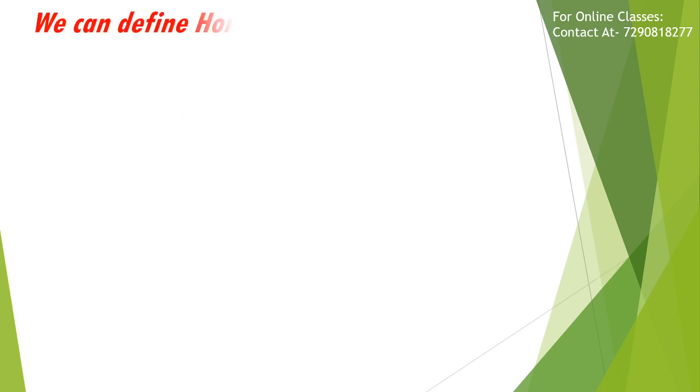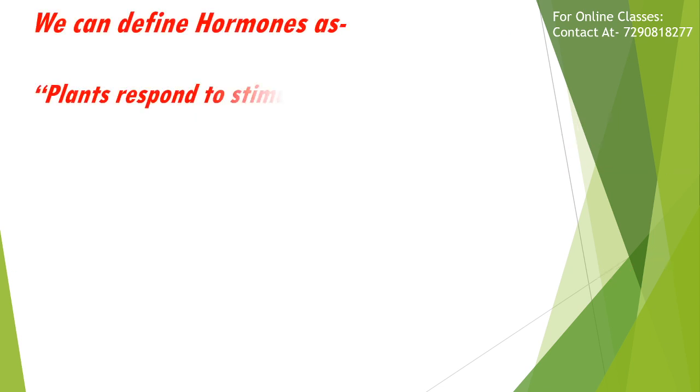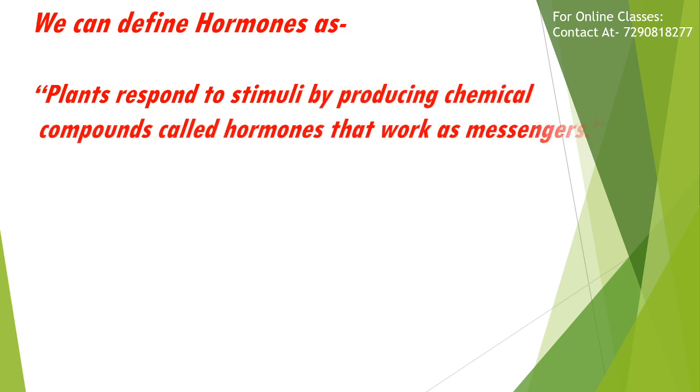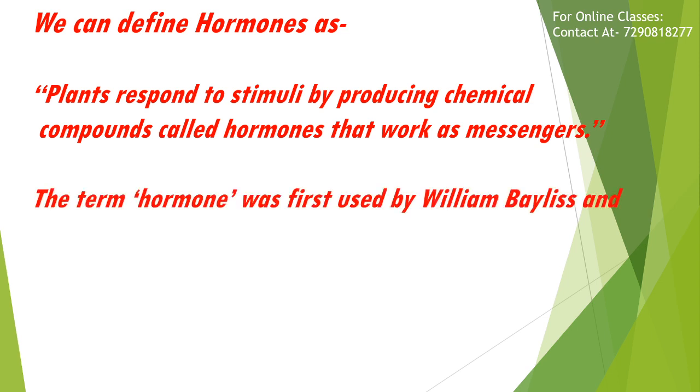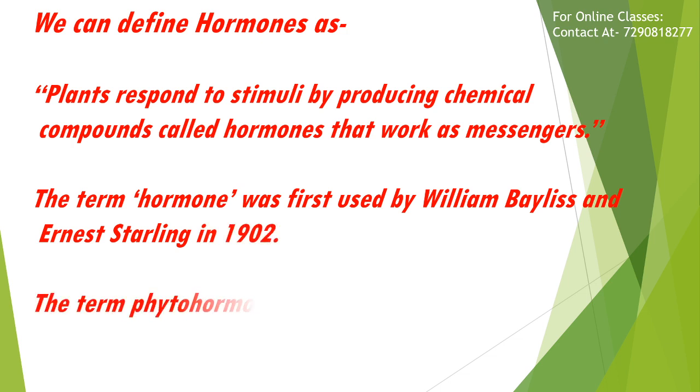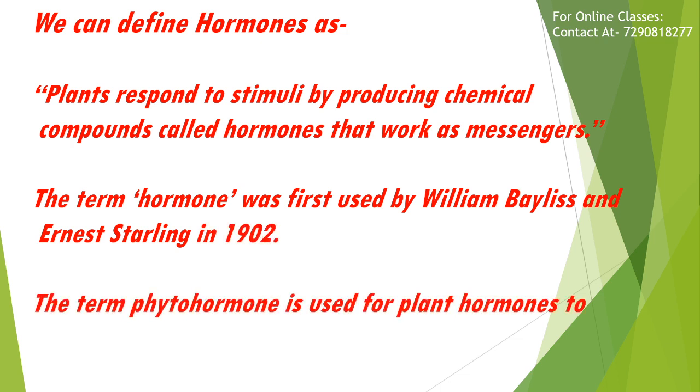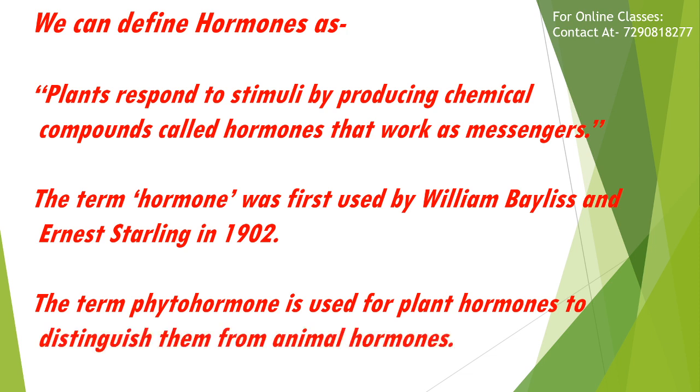Students, now we can define hormones: plants respond to stimuli by producing chemical compounds called hormones that work as messengers. The term hormone was first used by William Bayliss and Ernest Starling in 1902. The term phytohormone is used for plants in place of hormones to distinguish them from animal hormones. They are also called plant growth regulators because the way in which plants respond to these hormones is by growth.